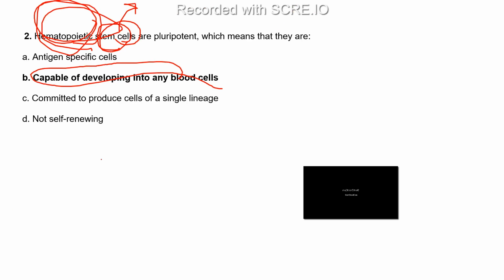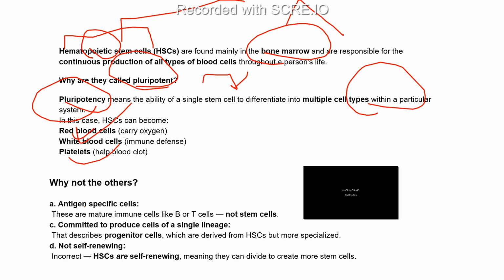And why are the other options not true? First is antigen specific cells. No, these are the mature immune cells like B or T cells, not stem cells. Stem cells are not specific to the antigen, and they don't have any immune roles that are antigen specific. So this is wrong.